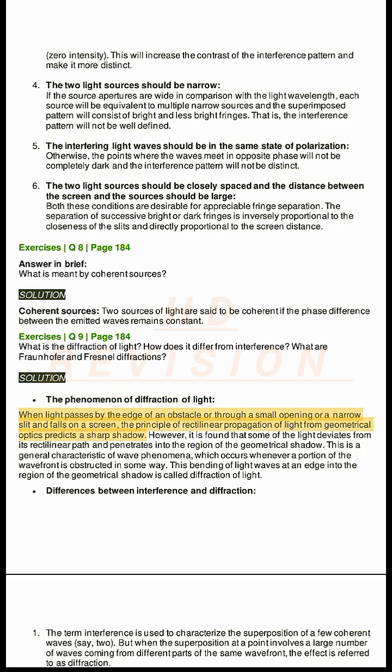When light passes by the edge of an obstacle or through a small opening or a narrow slit and falls on a screen, the principle of rectilinear propagation of light from geometrical optics predicts a sharp shadow. However, it is found that some of the light deviates from its rectilinear path and penetrates into the region of the geometrical shadow. This is a general characteristic of wave phenomena, which occurs whenever a portion of the wavefront is obstructed in some way. This bending of light waves at an edge into the region of the geometrical shadow is called diffraction of light.